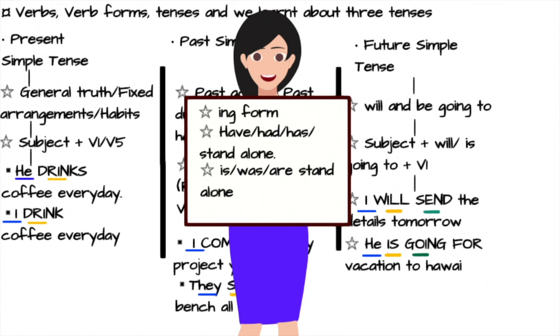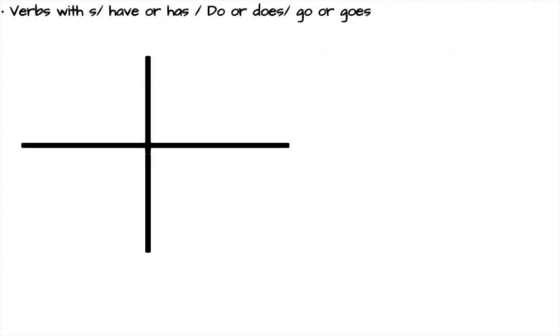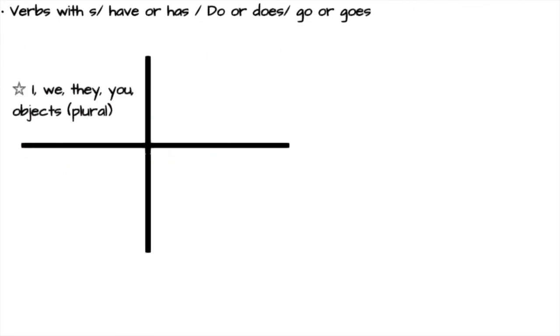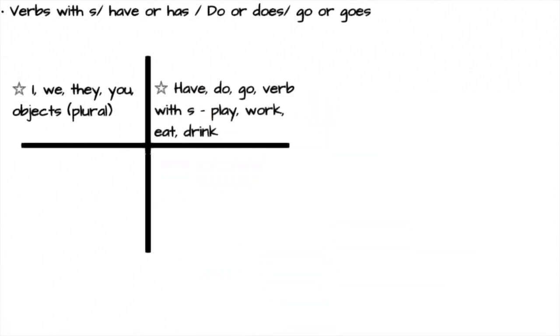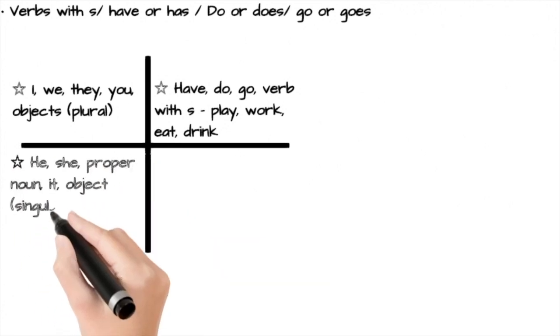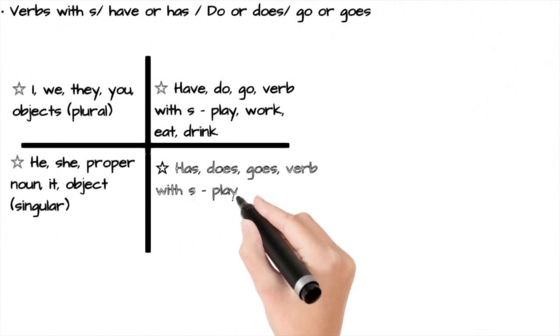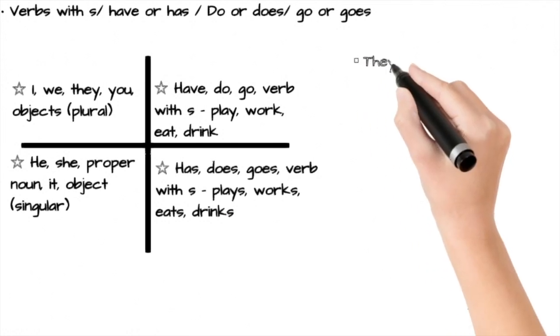Now, before we start with tenses today, let us understand when do we use verb with s, when do we use am, is, are, have versus has, do versus does, go versus goes. So let's look at that first. We use I, we, they, you, objects plural, we use have, do, go, verb without s, such as play, work, eat, drink. For he, she, person's name, place's name, objects in singular, we use has, does, goes, verb with s, such as plays, works, eats, drinks. Let's look at few examples.